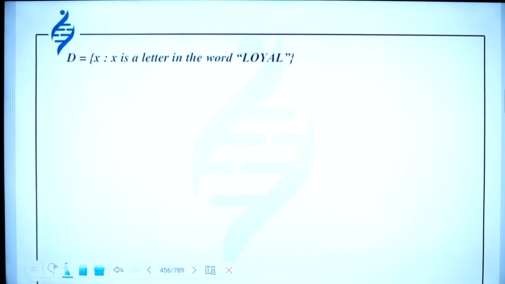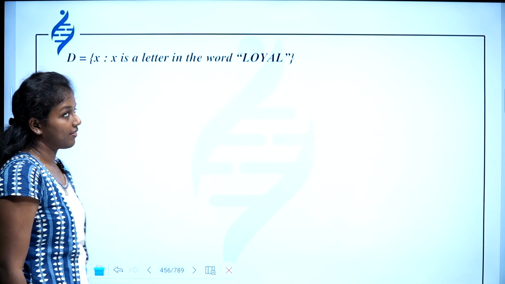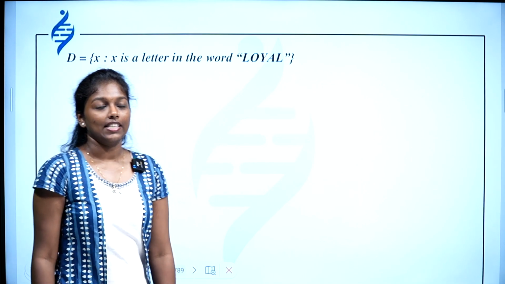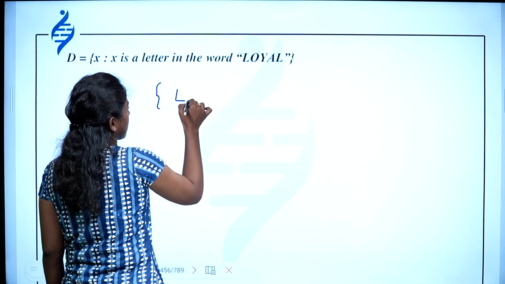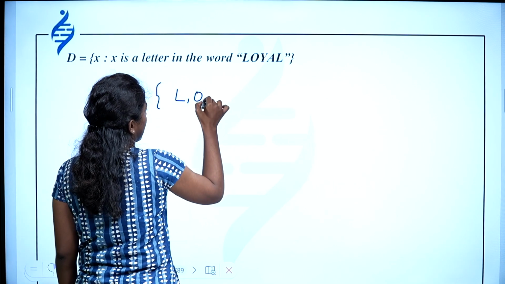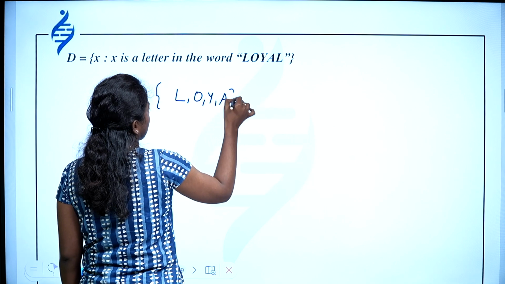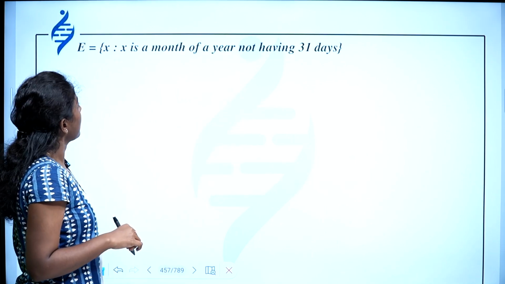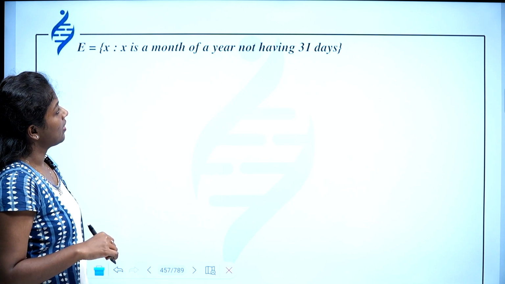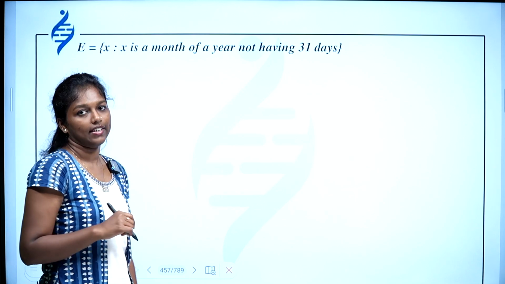Then x such that x is a letter in the word loyal. So in this word you have to list out those alphabets: L, O, Y, A. That's it.